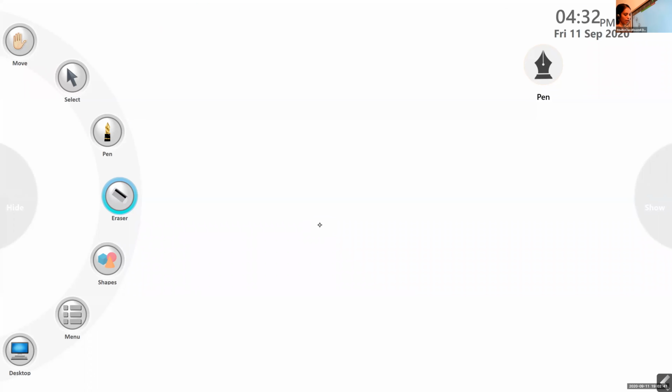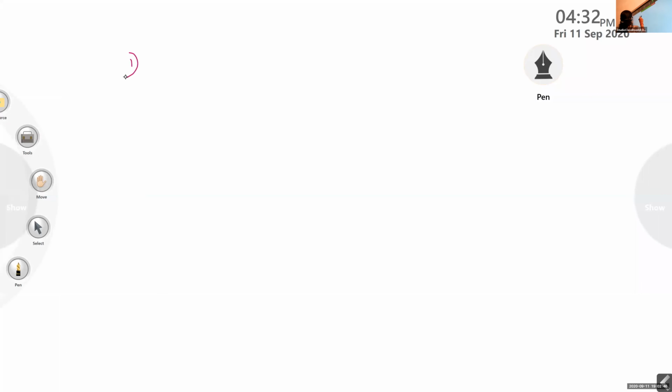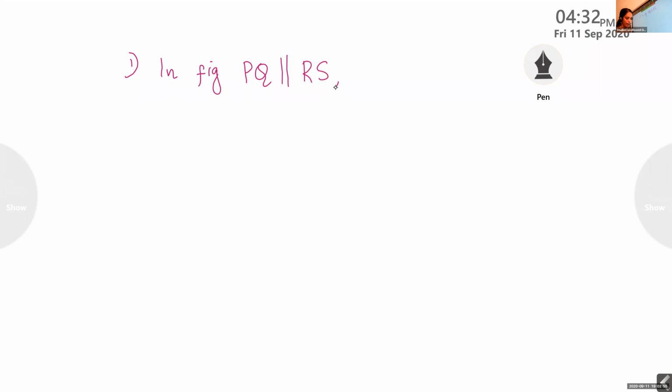Okay. First question is, first one, in figure PQ parallel to RS.